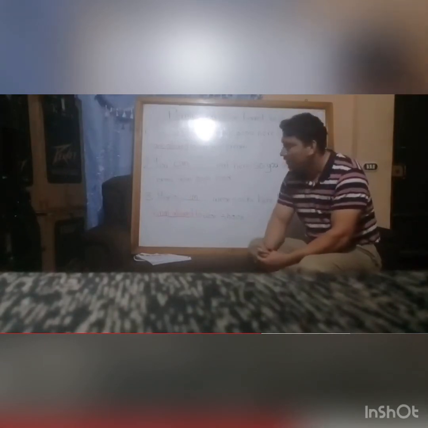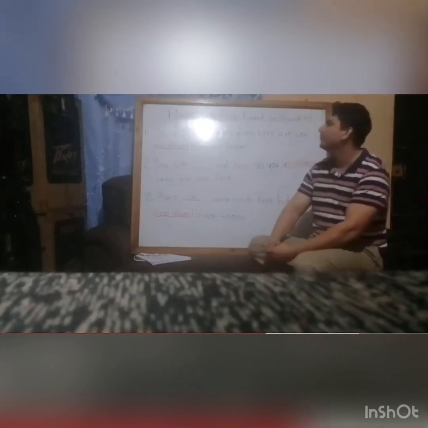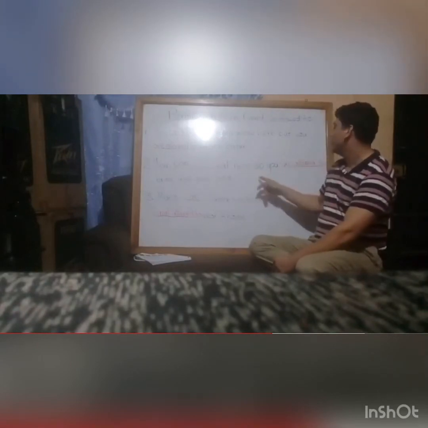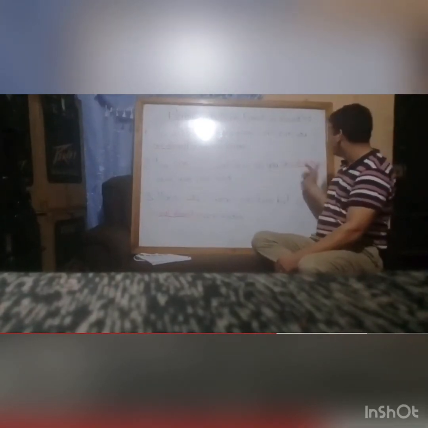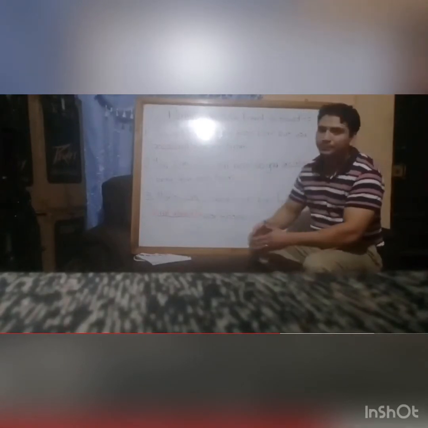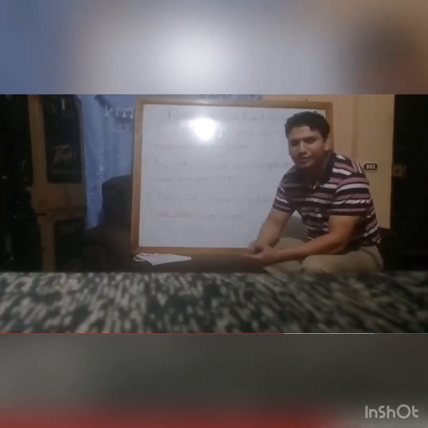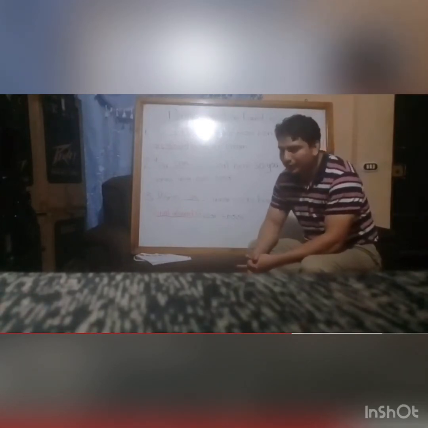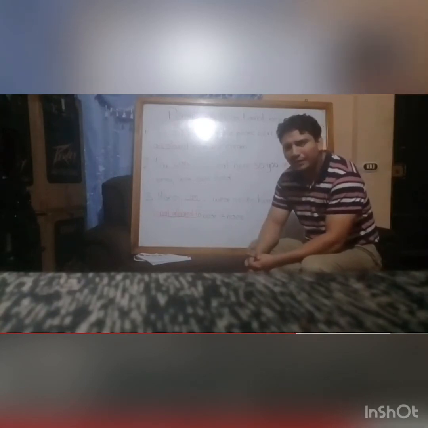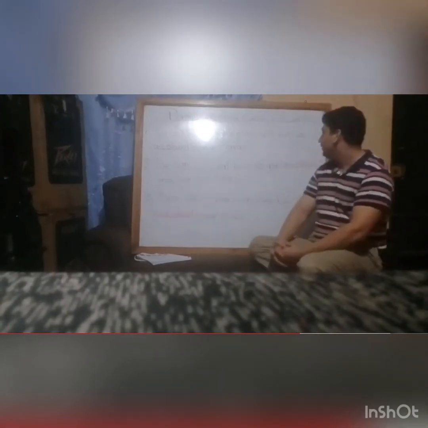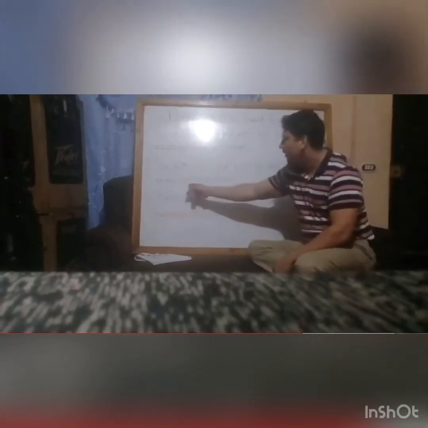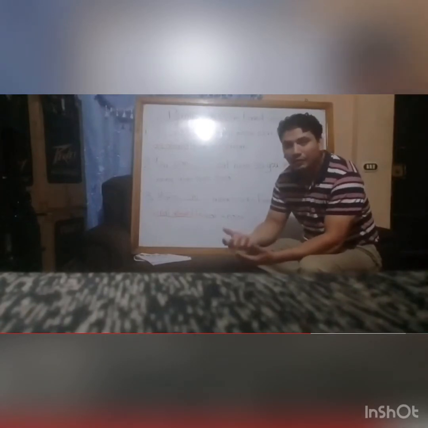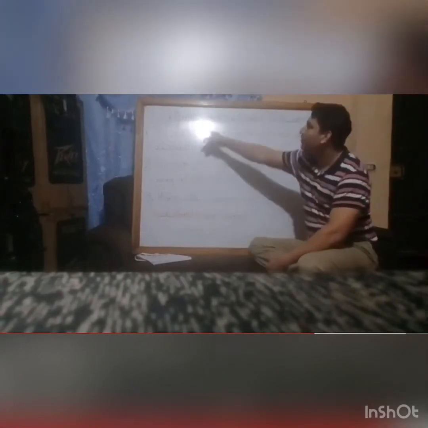Something like that. Let's see the second example. You can eat here, so you are allowed to bring your own food. Let's imagine you are in a conference and the speaker says to you, "Hey, you can eat here. You are allowed to bring your own food." So you are allowed. That is about permission.